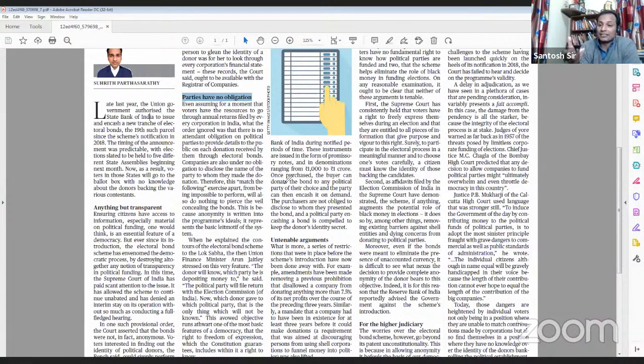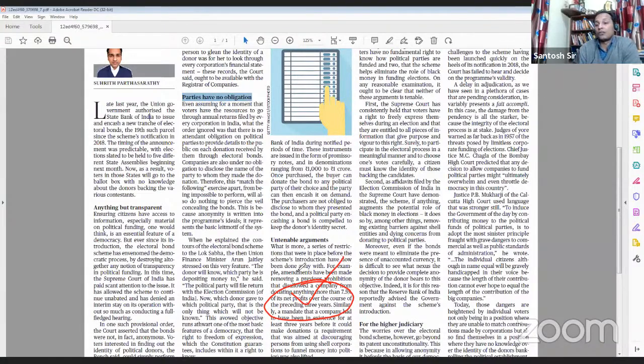So what are these amendments which have been brought up by the government in the electoral bond scheme? The first amendment: when the scheme was introduced in the budget of 2017, there was a bar that a maximum of 7.5% of the net profit of a corporate house could be donated to political parties through electoral bonds.